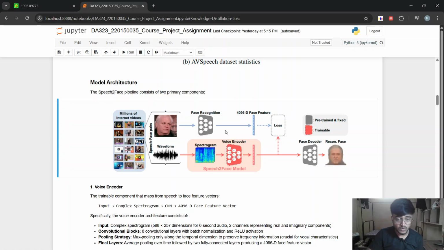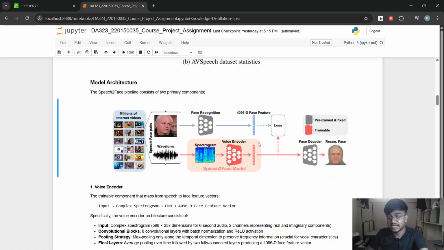So in the speech encoder model, we will take in the waveform that we had, the speech we have, and pass it through the speech encoder model. We will understand this encoder model in detail in a further section. It will also encode the speech signal to the same dimensional representation, that is a 4096 cross 1 dimensional representation, and then we will calculate the loss.